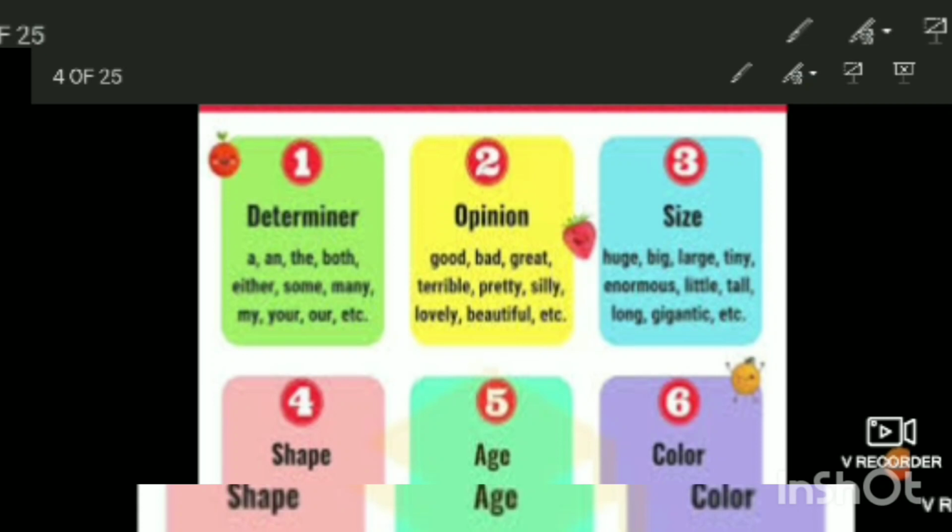Then it comes with shape, age, and color. Okay, so this is the order. While we speak English, we follow this. You can see these are the words which are basically known as adjectives.